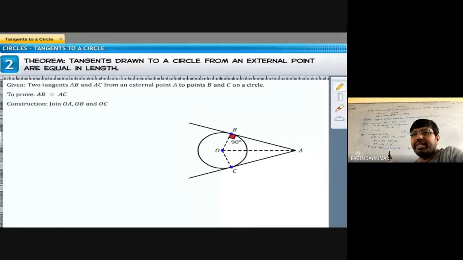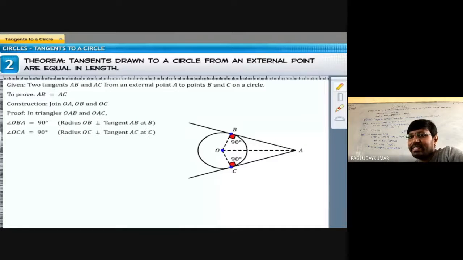We have proved it already. Once again, I am revising with the presentation so that you can easily remember. This is 90 degrees, because the radius is perpendicular to the tangent. So OB is the radius and AB is a tangent. Also, angle OBA is 90 degrees, and in the same way angle OCA is also 90 degrees. So in these two triangles OBA and OCA, both are right angle triangles, and in both OB equals OC, because both are radii of the same circle.